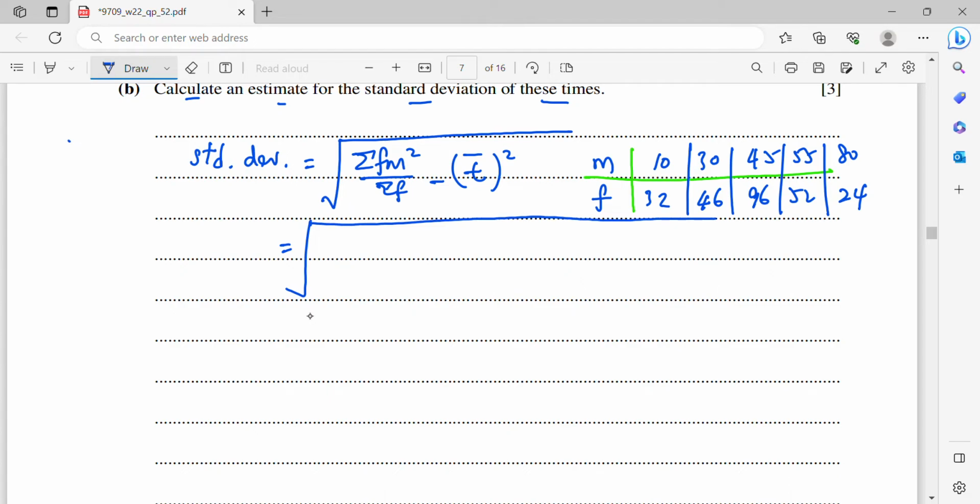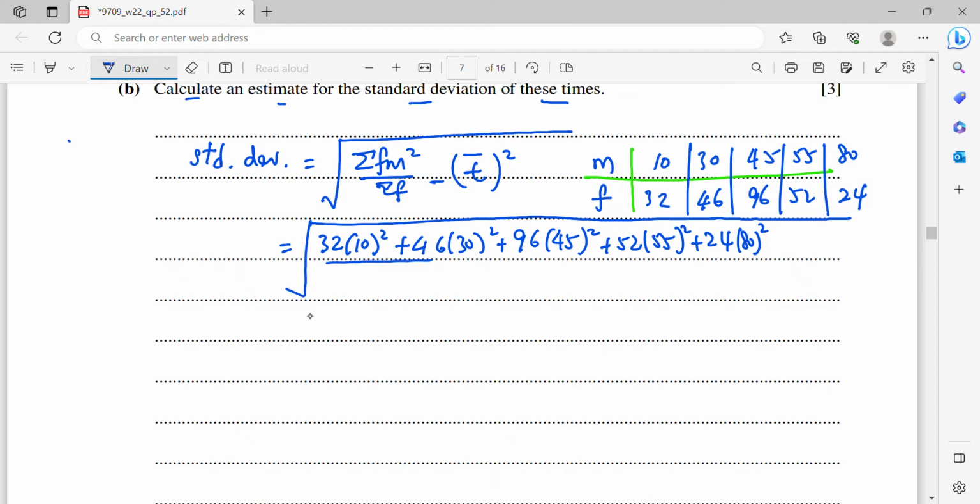Summation fm squared means that you square the m and multiply by the f. The first fm squared is 32 times 10 squared. Then the next is 46 times 30 squared plus 96 times 45 squared plus 52 times 55 squared plus 24 times 80 squared. That will be my summation fm squared.